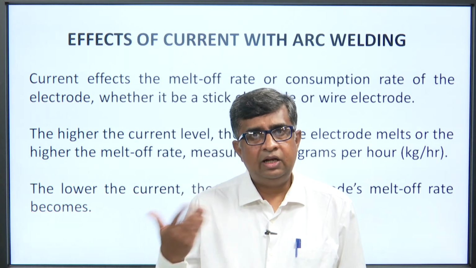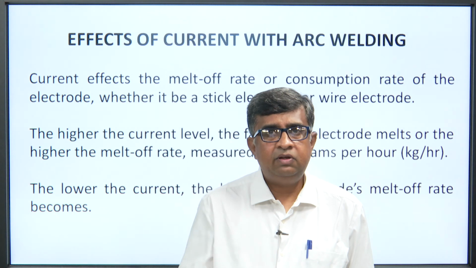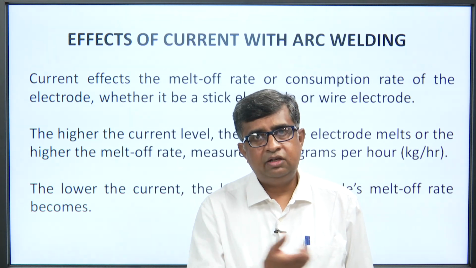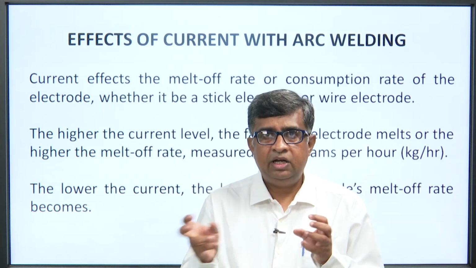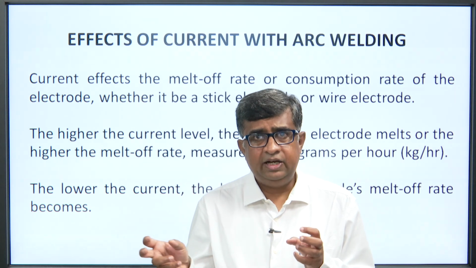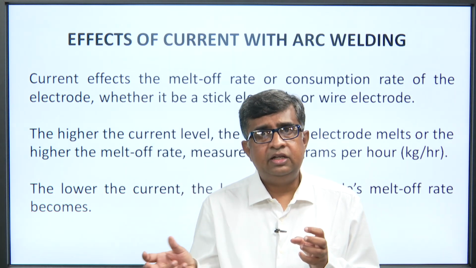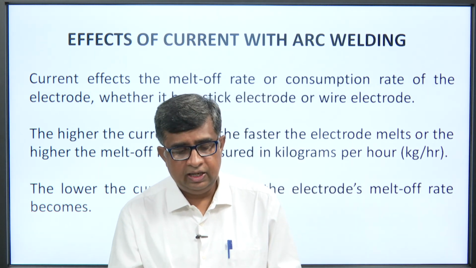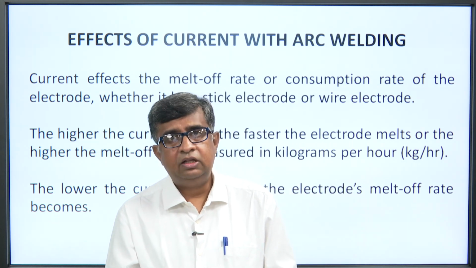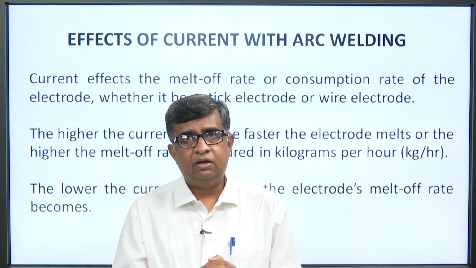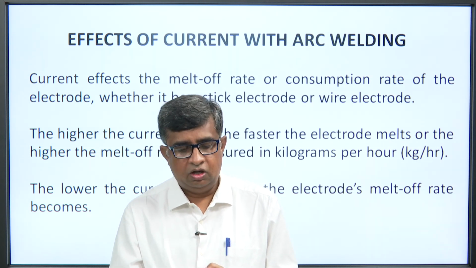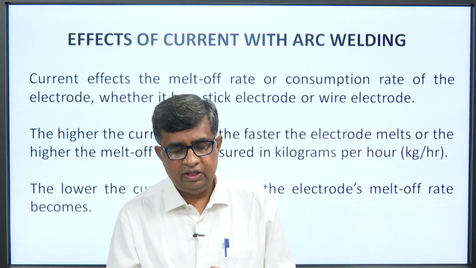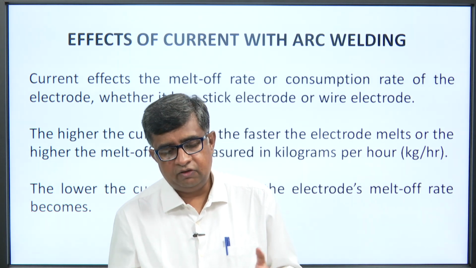When the electrode is melting, it will draw the current, and the consumption rate is directly affected by the current. The higher the current level, the faster the electrode melts, or the higher the melt off rate.